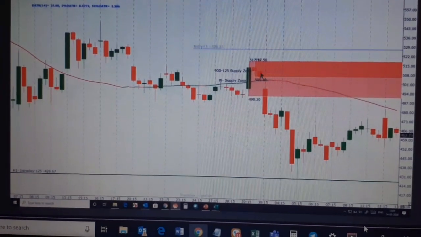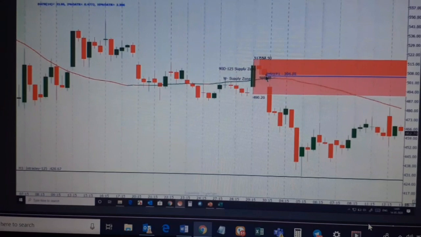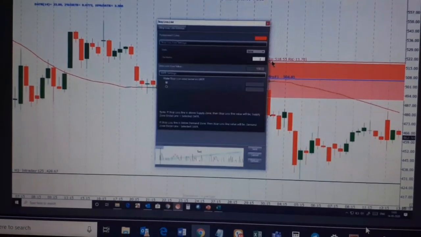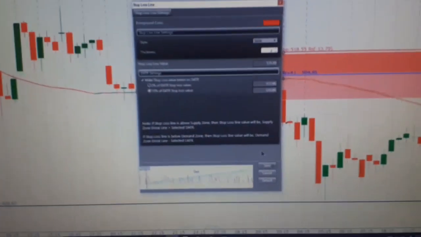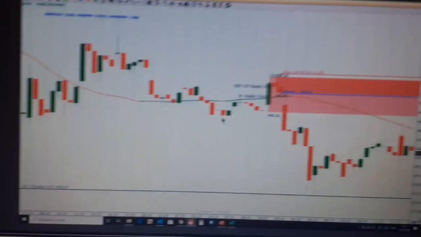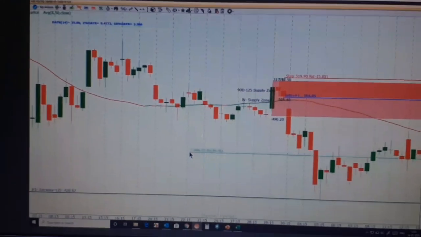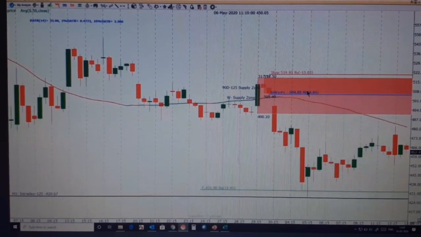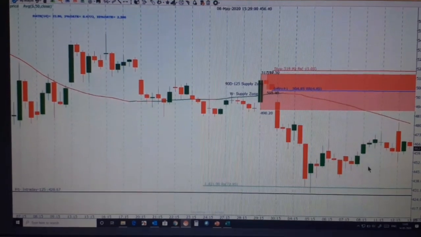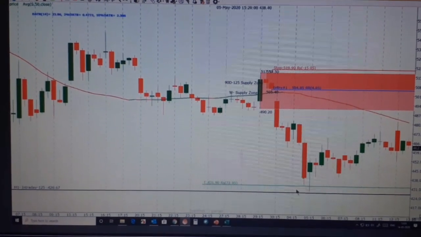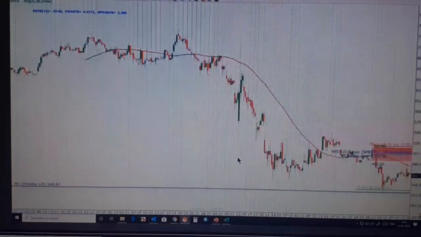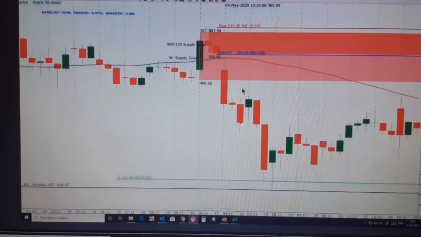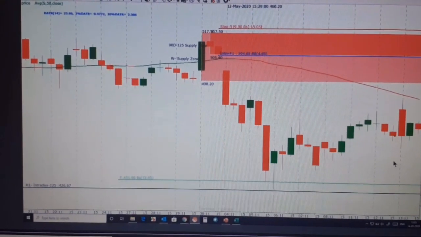So if I put my entry somewhere over here, stop loss will be 10% of your daily area. Okay, and target, if I just put this over here, I'm getting more than 4:1. Because right now I don't have any demand zone. The demand zone might be below this line, because we don't have the history for this. So I'm already getting a 4.85:1 over here.